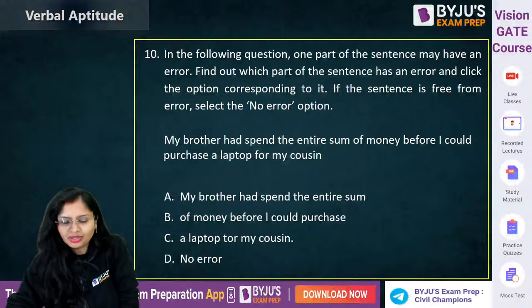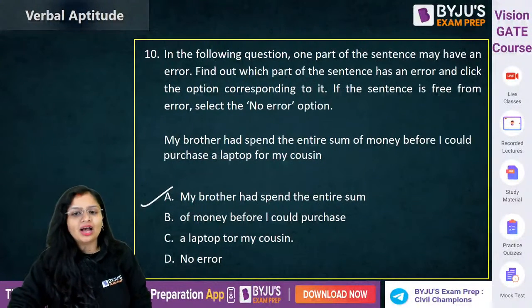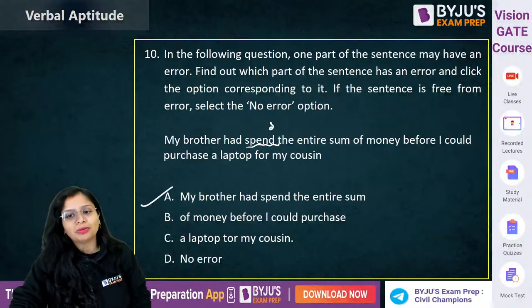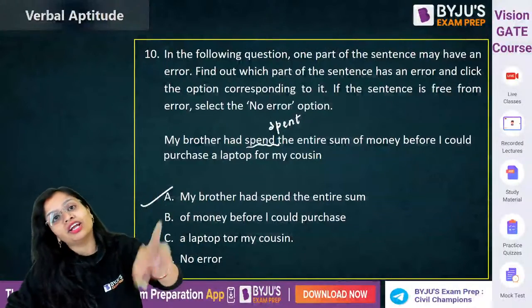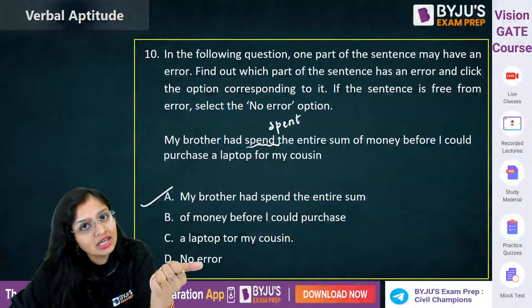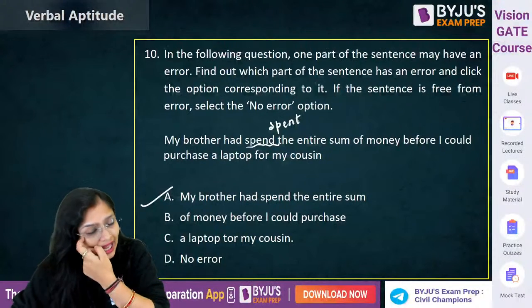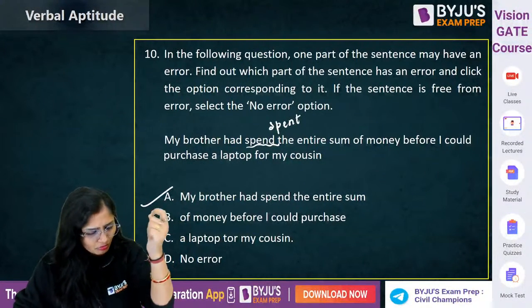Very good, Sujit. Correct. My brother had spent नहीं होगा, यहाँ पे verb का third form लगेगा, spent होगा. If two actions are taking place in the past, पहले वाले में past perfect tense होता है. Okay, past perfect tense. So had plus third form of the verb. And second is what? Simple past tense. So वो लिखा before I could purchase a laptop for my cousin.